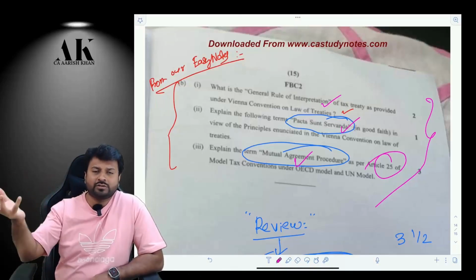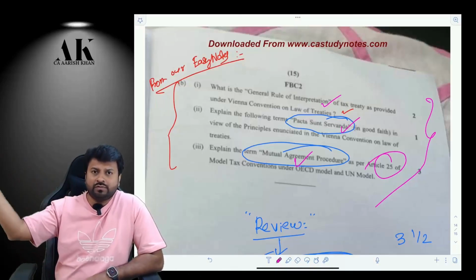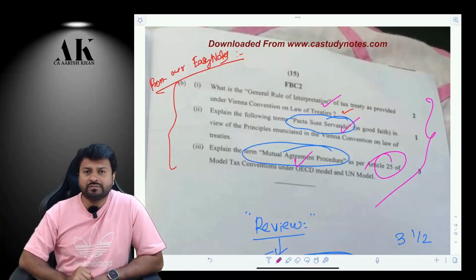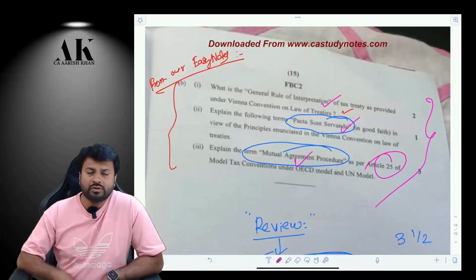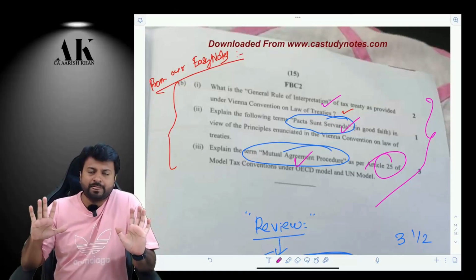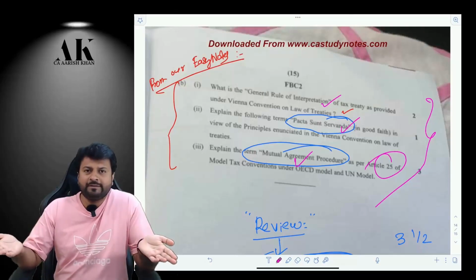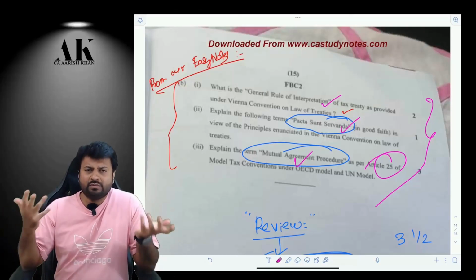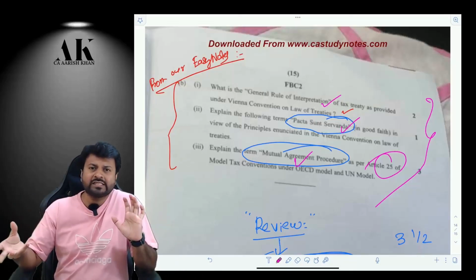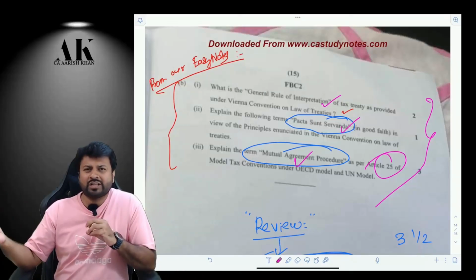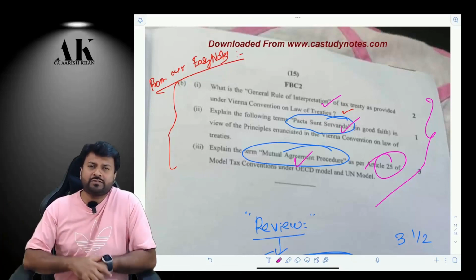And if they don't solve the matter within 2 years, then you have to go for what? You have to go for international arbitration, so on and so forth. All those things we have done in Article 25. So the last question is generally theory only. So this last question was absolutely theory. That is the trend of the ICAI in most of the attempts. The last question will be generally based on theory or GAAR questions, or the last few topics: model convention, BEPS and interpretation of tax treaties.